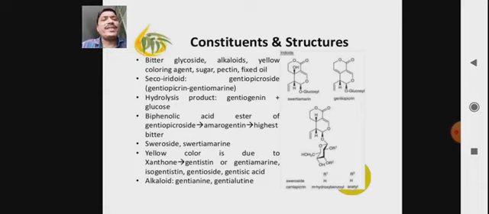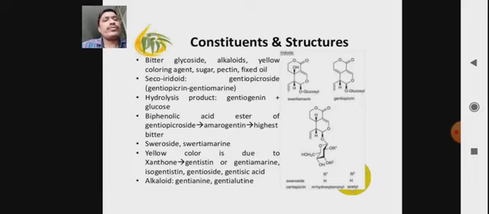The biphenolic acid ester of gentiopicroside turns to amarogentin. Amarogentin possesses an intense bitter taste. Swertiamarin and sweroside are also different active constituents of gentian root.